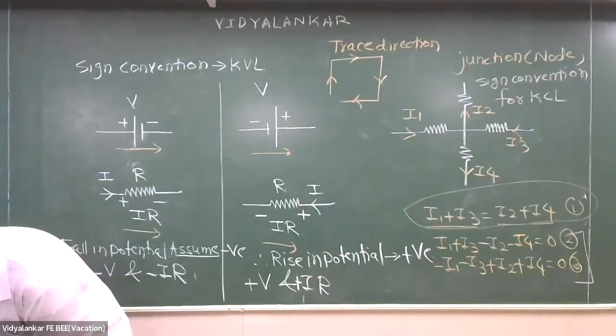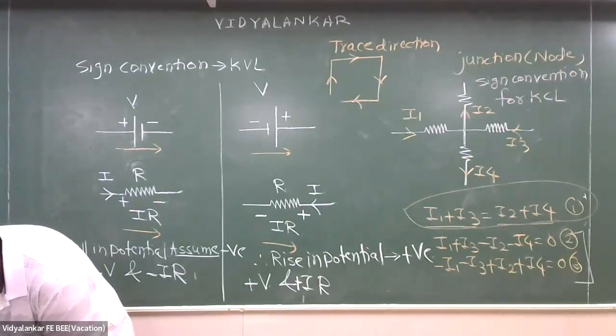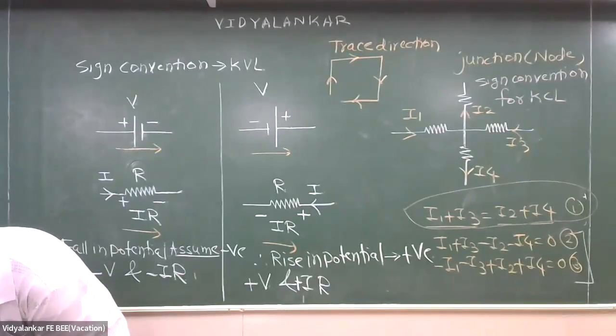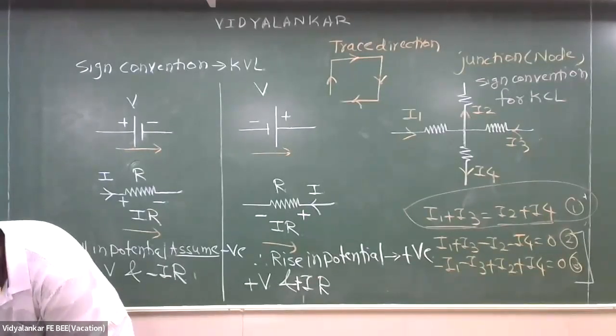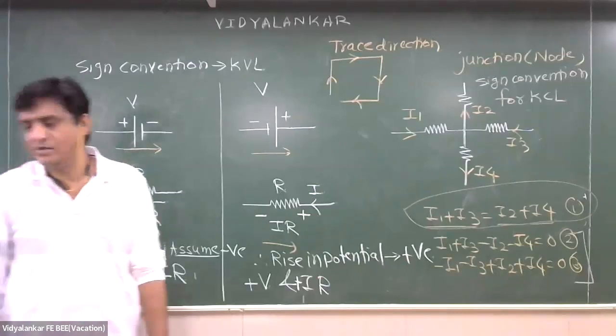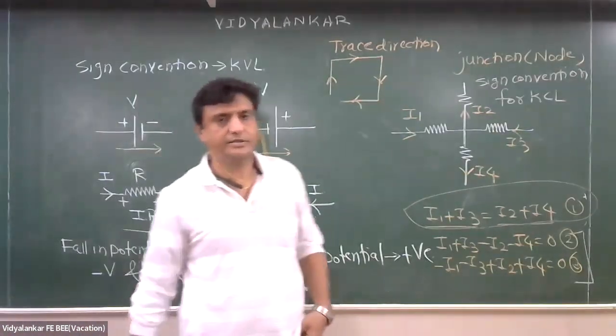Sir, someone is asking, in today's long distance running trains, the current supply used is DC. That is why it lacks instant torque to fans in coaches. No, bacha, this way is not correct.